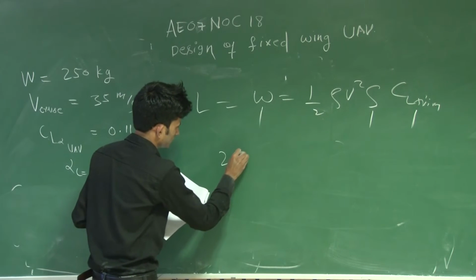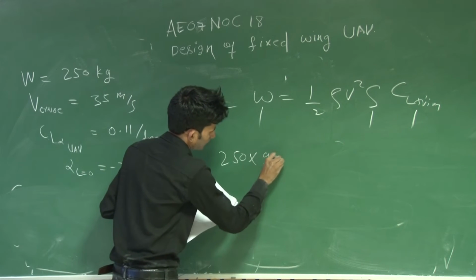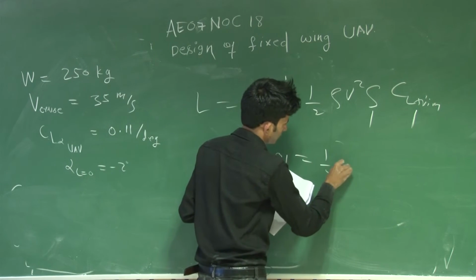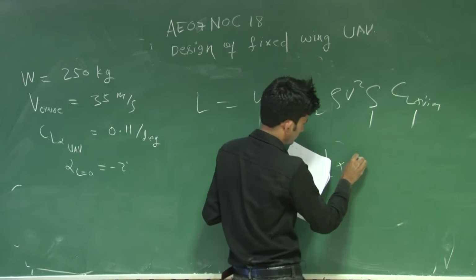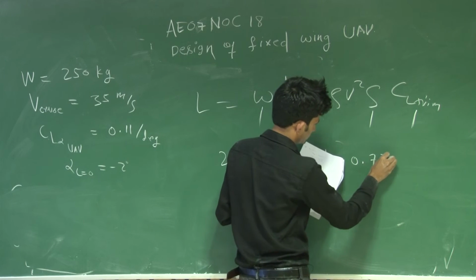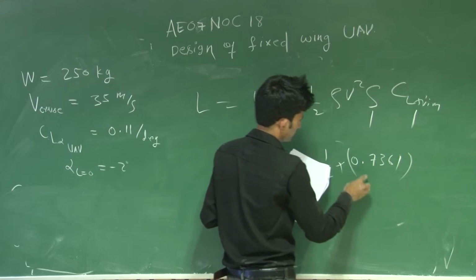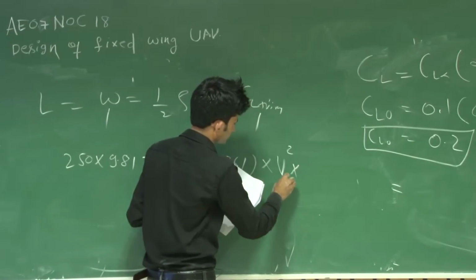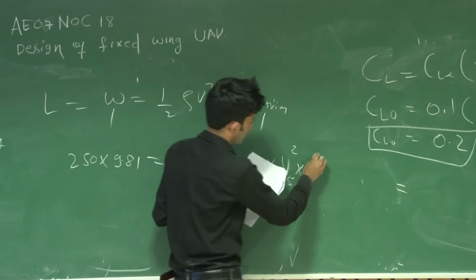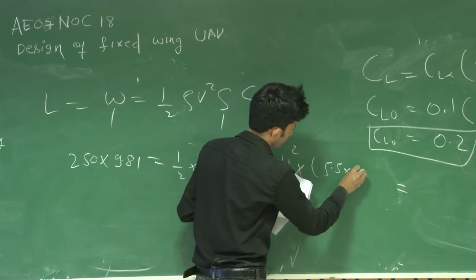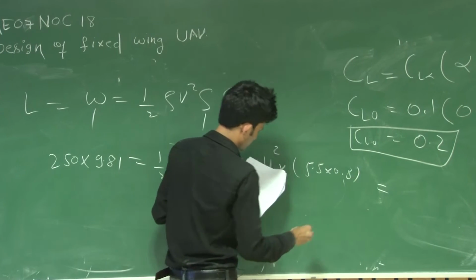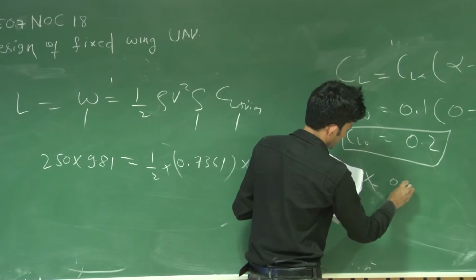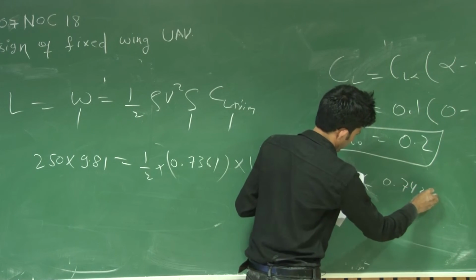So you can see, using this, we have put the weight here, half, density you can use from the standard atmospheric relation, you can find it, it comes out 0.7361. V you have to find at 5 kilometer, area is 5.5 into 0.8, and you have to multiply by the CL trim, which comes out 0.7425.